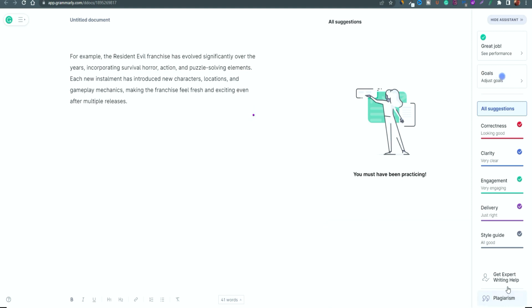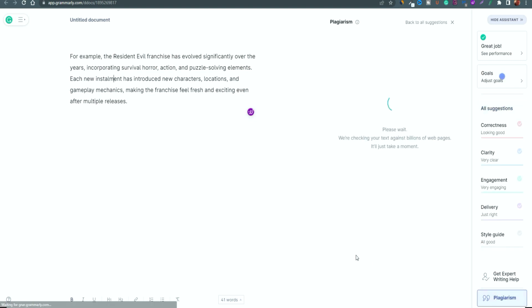You also get access to expert writing help, where you can have people look over your content. It will give you rundowns on the different elements from correctness, clarity, engagement, delivery, and the style of how it's written. And if you have the paid option, you also have access to a plagiarism checker, which will check the elements that you have written on the screen. This can be said even with AI written content: once you've made the various adjustments, you can check it with these tools, and as you can see here, the content is 100% original.